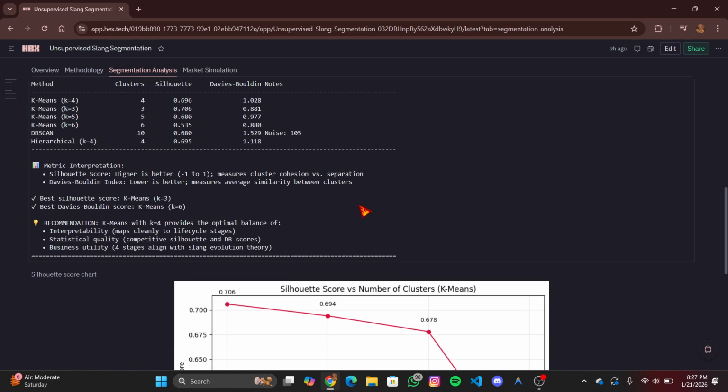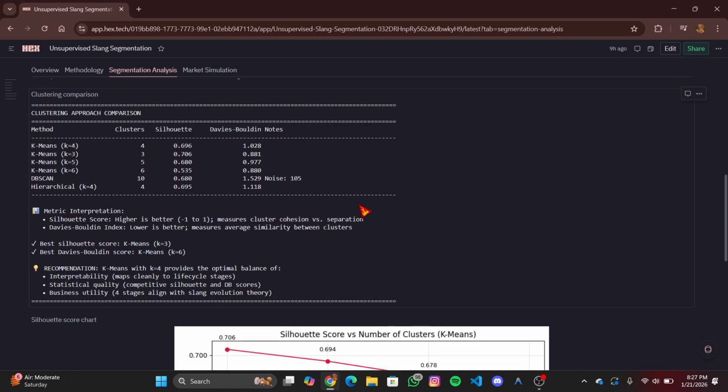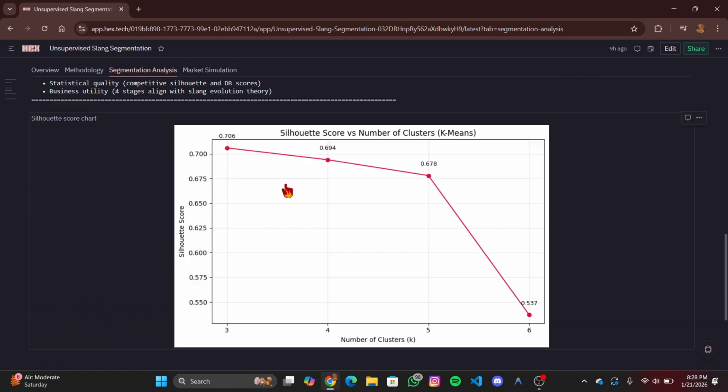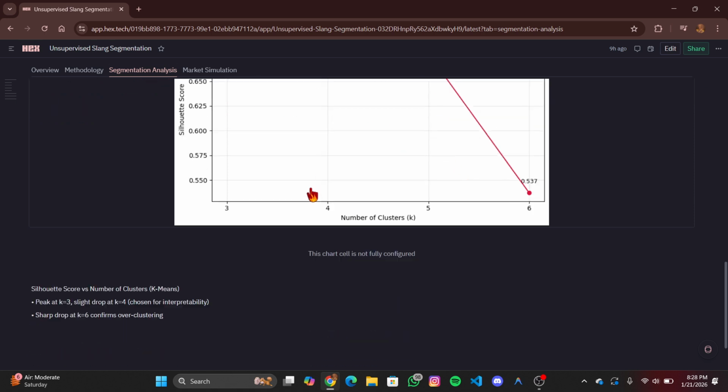And these are the clustering outcomes. The model identifies 4 distinct life cycle clusters. Here, declining means the dormant, inactive terms; niche means the stable but limited adoption; growth means early adoption, experimental and volatile; and last, mainstream peak, high adoption and saturation risk. PCA visualization confirms clear separation between these life cycle stages. And this is the chart of the silhouette score.